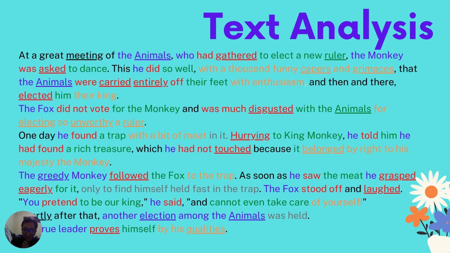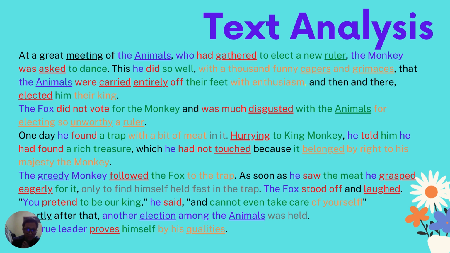And then as soon as he saw the meat, he grasped eagerly for it, only to find himself held fast in the trap. He here refers to the monkey, which is the greedy monkey, a subject. Saw is a verb, the meat is an object. He grasped eagerly for it. It could be a complement, but of course I'll explain to you separately.